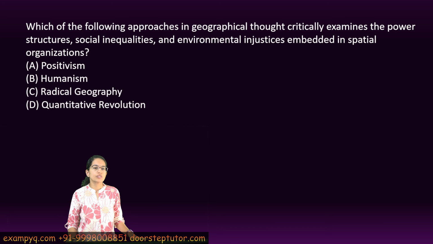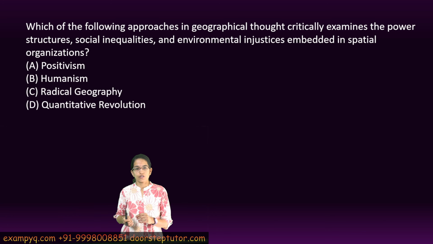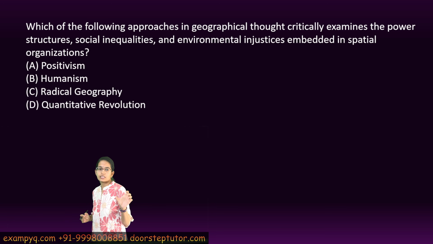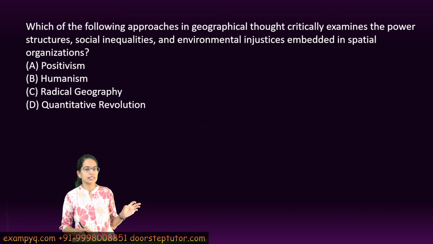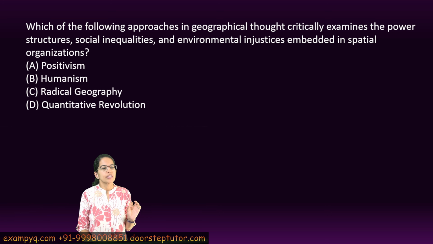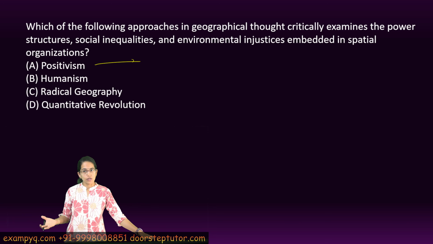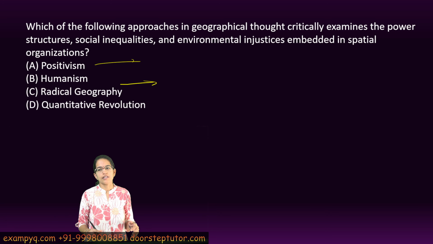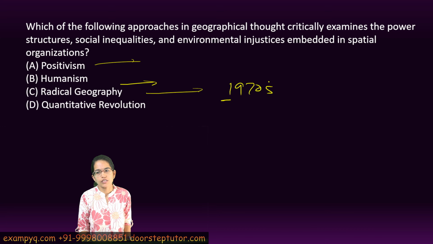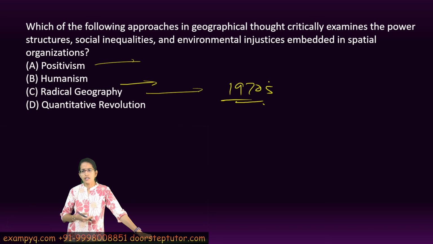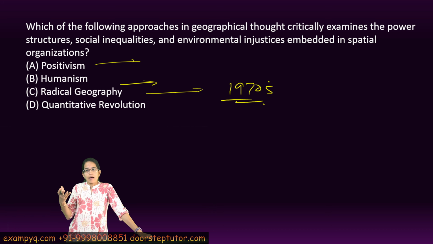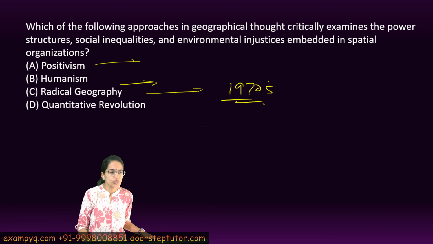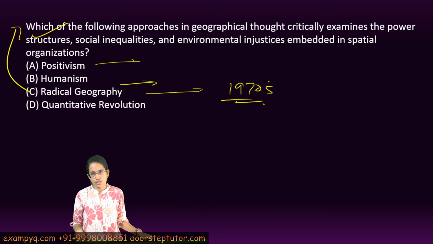So the next question talks about the approaches. Now this is from the history of geographical thought, which examines the power structure, inequalities, environmental injustice in the spatial ideas, right? So positivism is nothing but it talks about scientific objectivity, empirical observations and so on. Humanism is where human experiences, perceptions are the key. Radical geography, somewhere around 1970s, focuses on capitalism, exploitation, social inequality, as has been given in the question. So this radical geography is the correct match for this question.